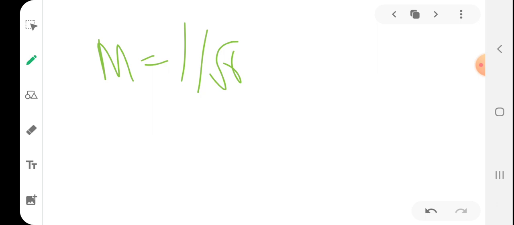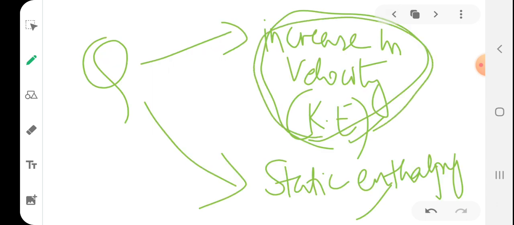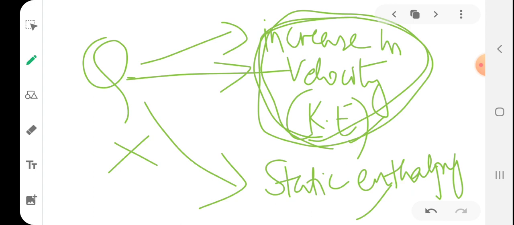So there will be no share for increasing static enthalpy. This Q will be completely used for increasing kinetic energy only. Again, if you add heat, the velocity of the flow increases more than the Q.